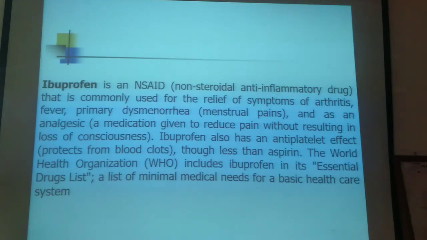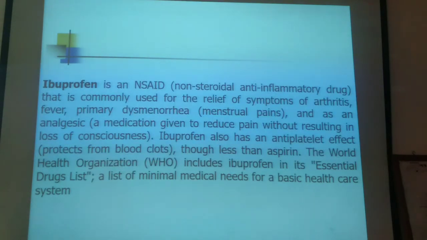Ibuprofen is an NSAID, a non-steroidal anti-inflammatory drug, commonly used for the relief of symptoms of arthritis, fever, primary dysmenorrhea, that is the problem of female origin, menstrual pains, and as an analgesic, a medication given to reduce pain without resulting in loss of consciousness.